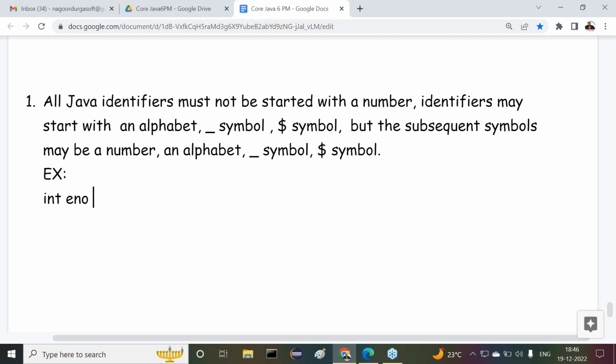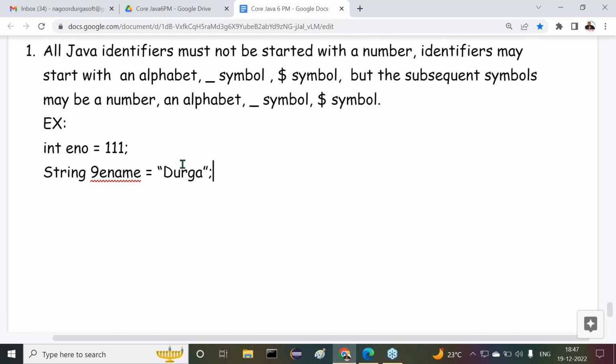int eno = 111. What is the identifier here? ENO is a name, an identifier. Is that identifier started with an alphabet or not? Small e is an alphabet. Nice. Next, observe carefully. String is a class, actually a data type. String name = Durga, for example. Here the identifier name is started with an alphabet. This is one example.